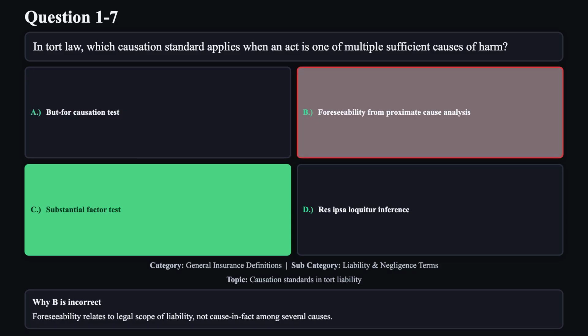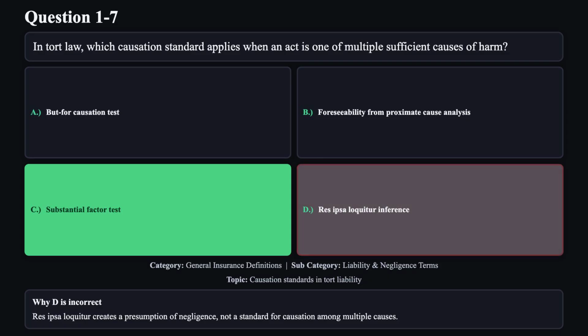Reason B is not correct. Foreseeability relates to legal scope of liability, not cause in fact among several causes. Reason D is not correct. Res ipsa loquitur creates a presumption of negligence, not a standard for causation among multiple causes.